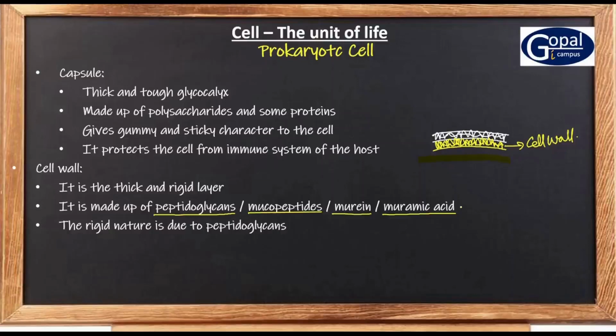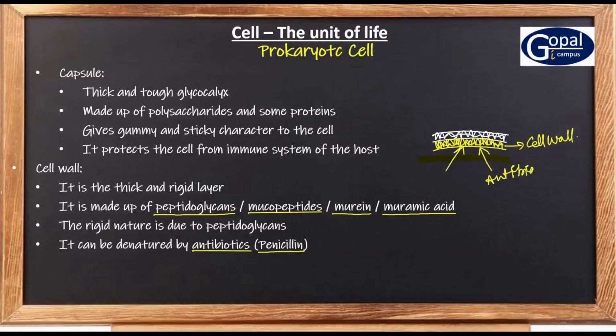And this cell wall can be broken by antibiotics. The best example is penicillin. Antibiotics like penicillin go and act on this cell wall and disrupt its structure. When they disrupt the structure, the cell wall is either ruptured or dissolved. In this way, antibiotics protect us from the bacteria by killing the bacteria.